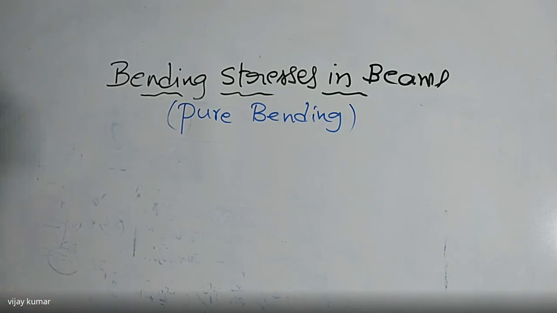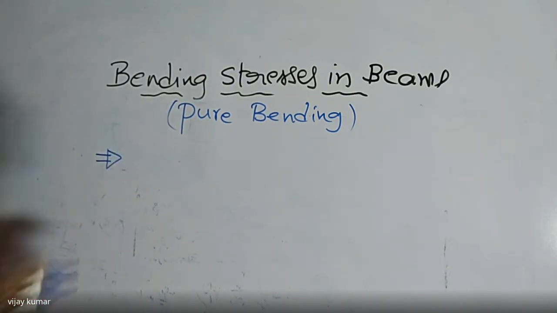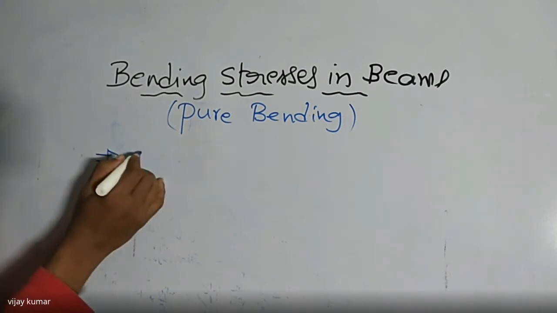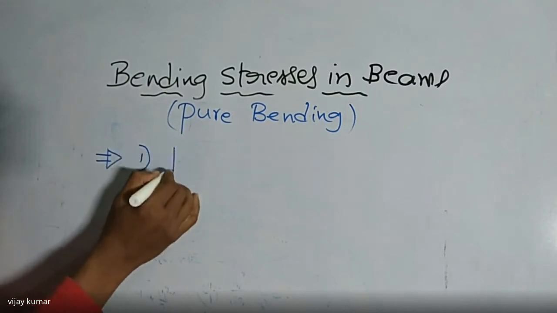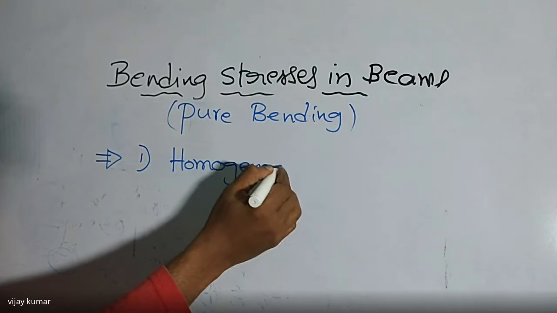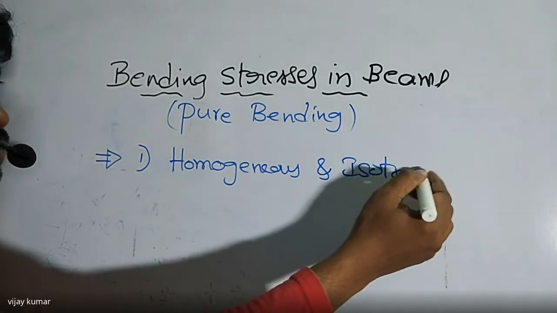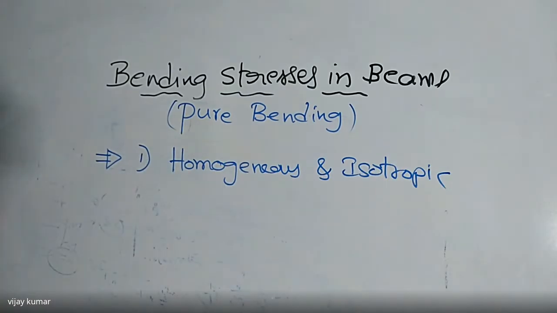Before going to design the bending stresses in a beam, I'm going to give some assumptions which are taken in the design of beams under bending. First one, the material should be homogeneous and isotropic. So first point I'm going to give you: the material should be homogeneous and isotropic.